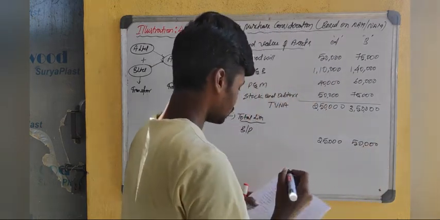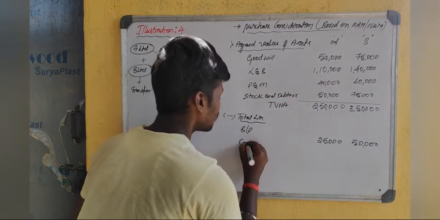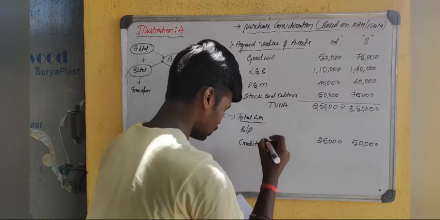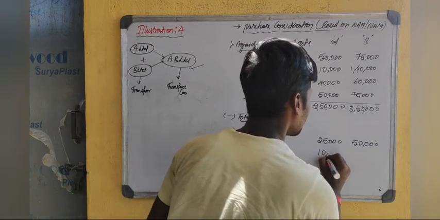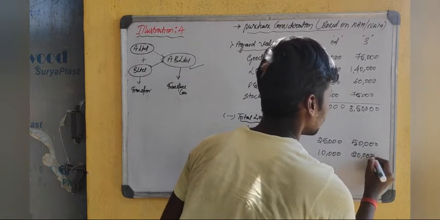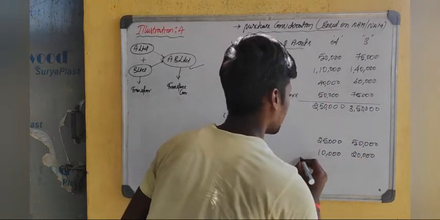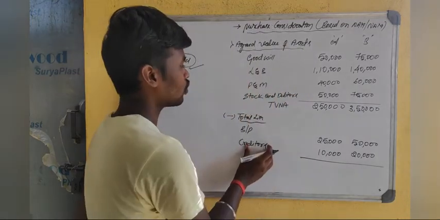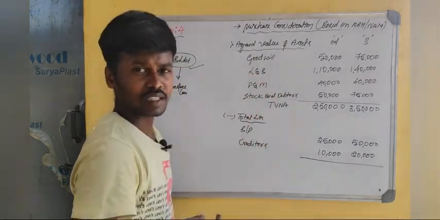Another liability, creditors, is given. The values are 10,000 and 20,000. So we have to subtract the total liabilities taken over from the total assets taken over.